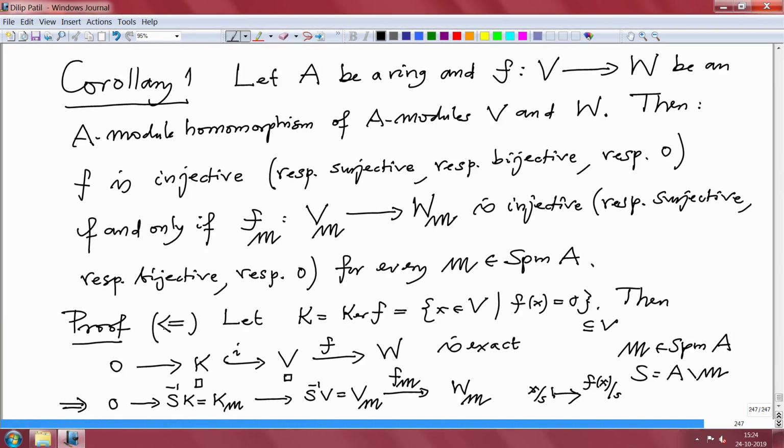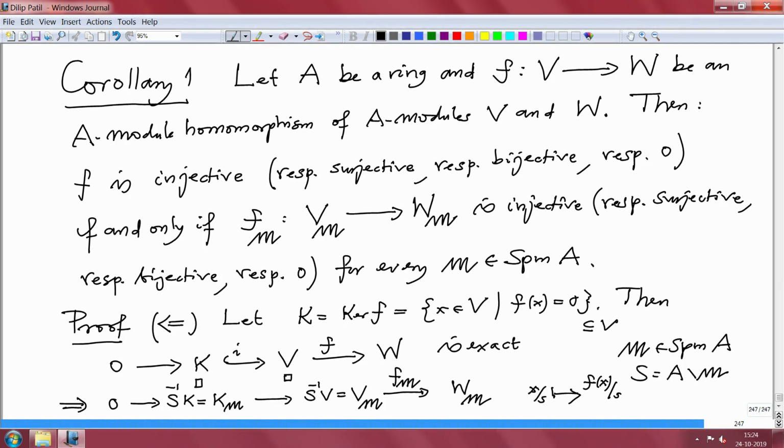So, assuming that this is injective for every m, then we want to prove that f is injective. That means we want to prove this k is 0. So, we know this sequence is exact for every m. That means Fm is injective for every m, that is our assumption, but this is the kernel of Fm, therefore, this has to be 0.